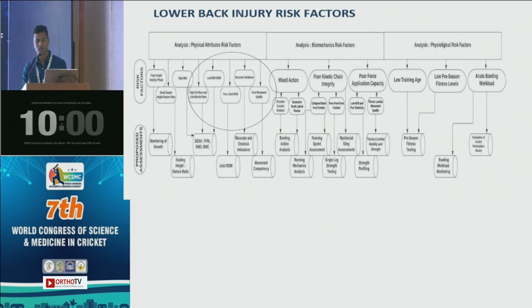And we tackled this with a two-prong approach. Objectively, we analyzed the DEXA scans of our population, all positions, especially the fast bowlers who were injured and had lower back injuries. It showed up some interesting statistics, which I will explain. The second approach was a subjective analysis. There we tried to understand the training history and the playing history of young fast bowlers across India, and then tried to identify if we can profile the young fast bowlers who are more susceptible to lower back pain. I will explain these two approaches, both objective and subjective, in the next few slides.